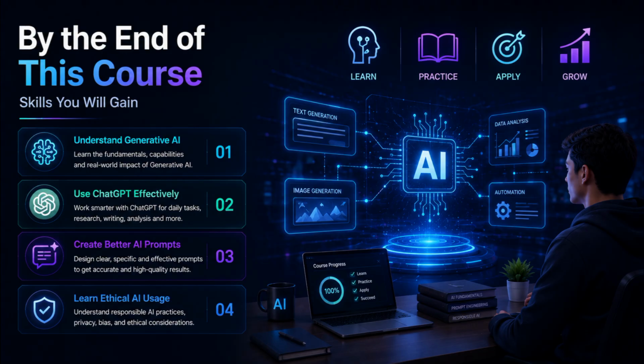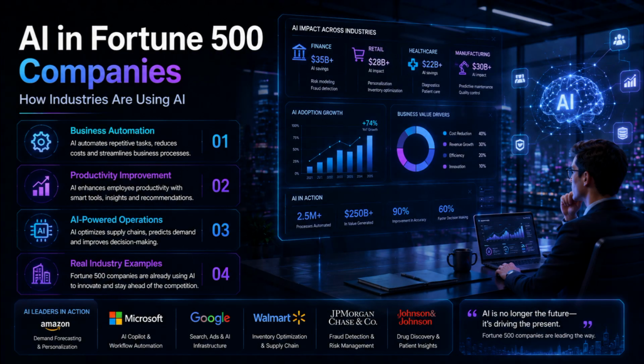Now, throughout the course, we will have some exciting applications involving Fortune 500 companies and unicorn and above startups so that you can see how these powerful AI tools are transforming industries already. Now, to give you a taste of how generative AI is impacting our daily lives, let me give you some examples.